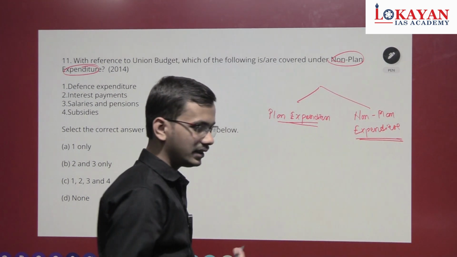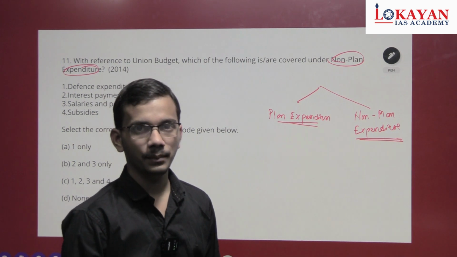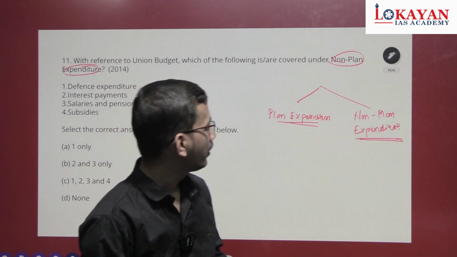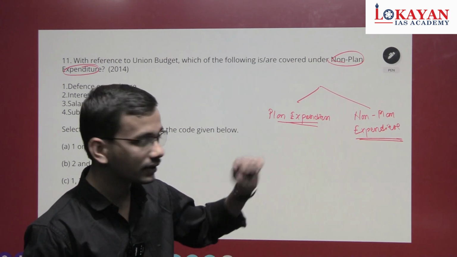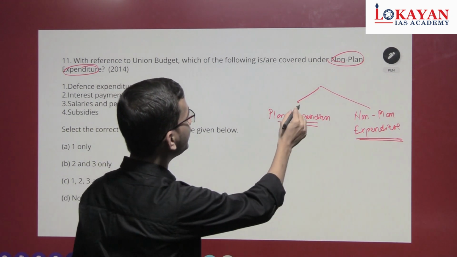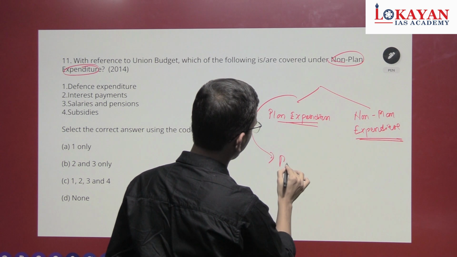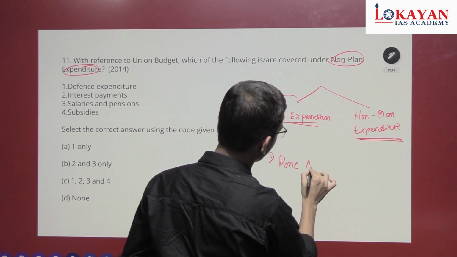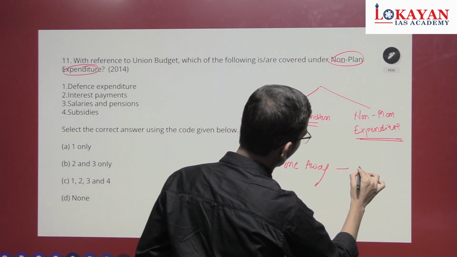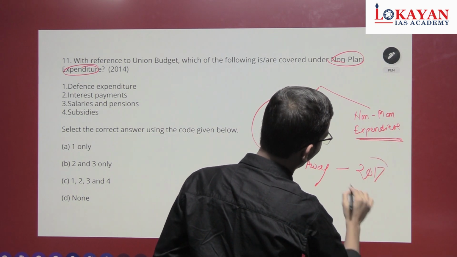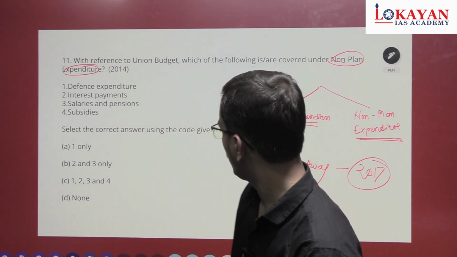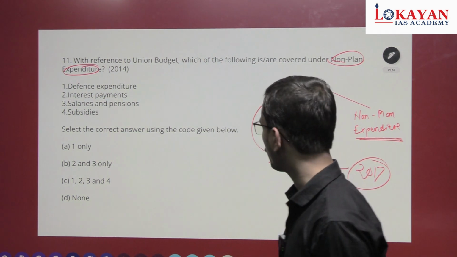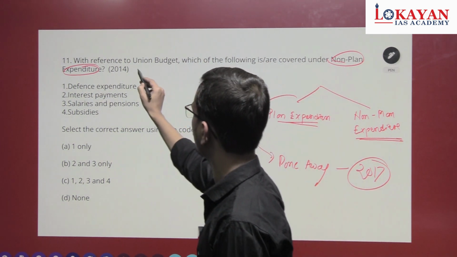Plan expenditure is those expenditures mentioned in the 5-year plan. Non-plan expenditure is those which aren't mentioned in that 5-year plan. This has been done away with from 2017 because the Finance Commission has been abolished and replaced by Niti Aayog. But still, this question is from 2014.